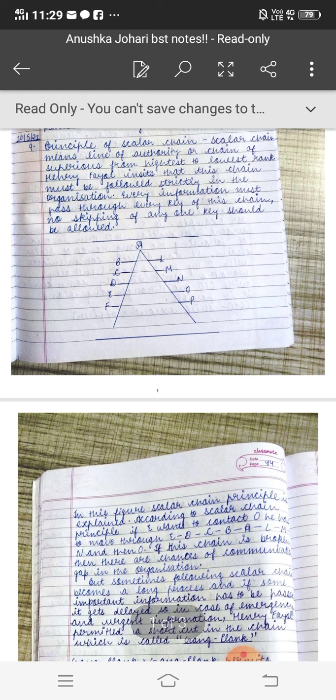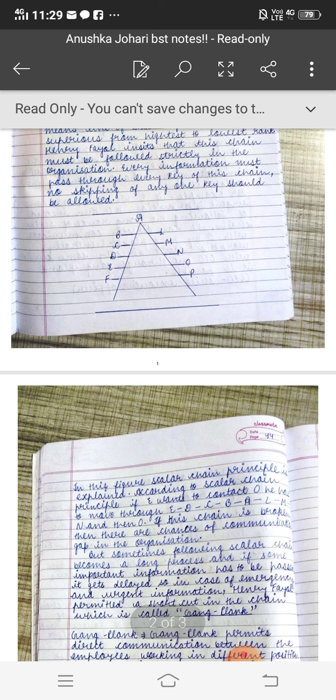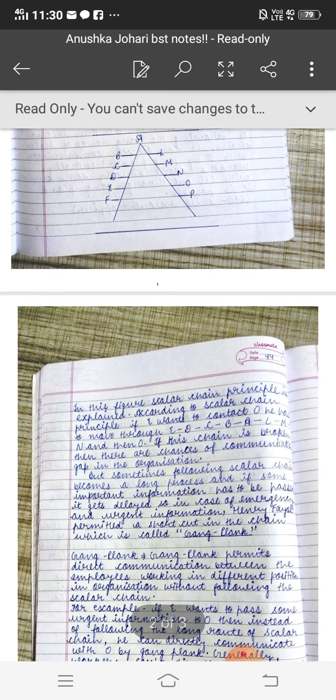So here is the chain: A, B, C, D, E, F, L, M, N, O, P. In this figure, the scalar chain principle is explained. According to the scalar chain principle, if E, for example, wants to contact O, but O is at a very far distance, so E will have to travel very much. So according to scalar chain, if E wants to contact O, he has to move through the chain. It is written here.